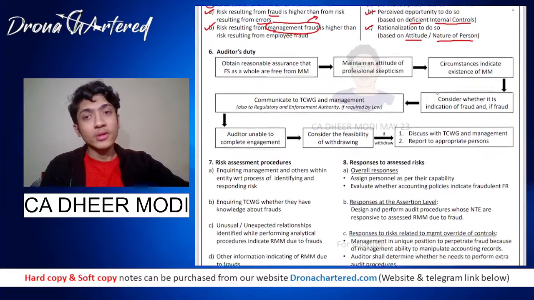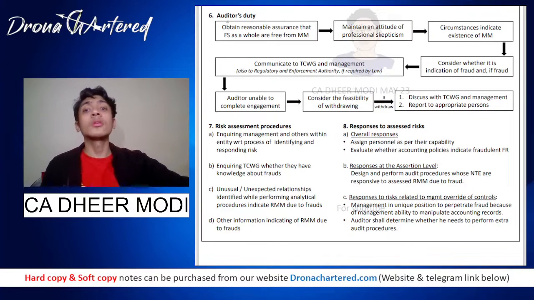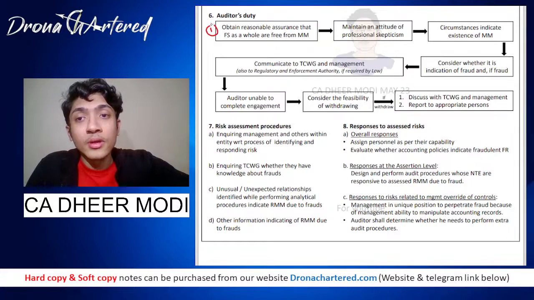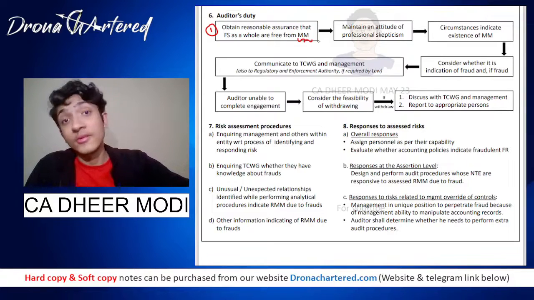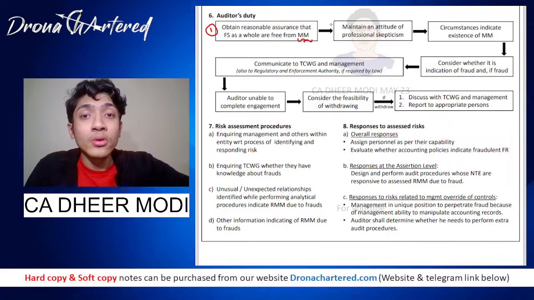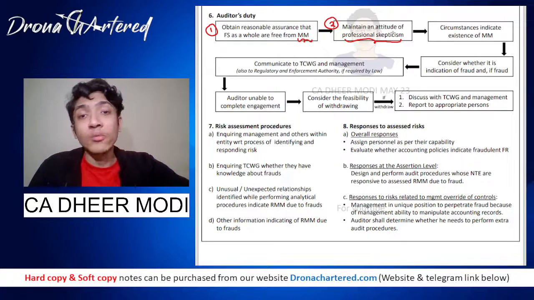Next, we are coming to the auditor's duty. So we already studied management's duty. Now we are studying what the auditor's duty is for fraud. He first has to obtain reasonable assurance that financial statements as a whole are free from material misstatements. We can never have guaranteed assurance, it will always be reasonable assurance. How will he do so? He will maintain an attitude of professional skepticism. Professional skepticism means having a questioning mind as to why what happens; everything should be known.